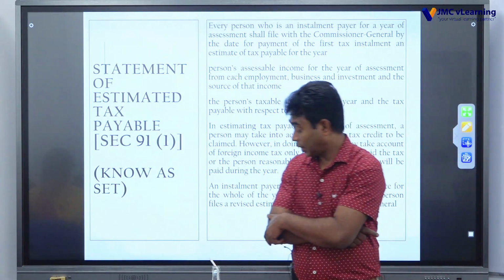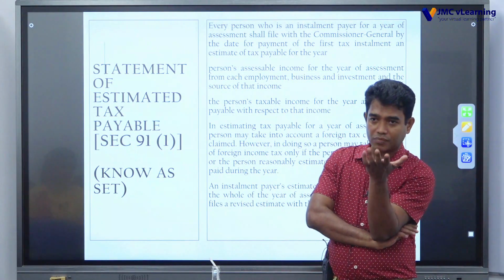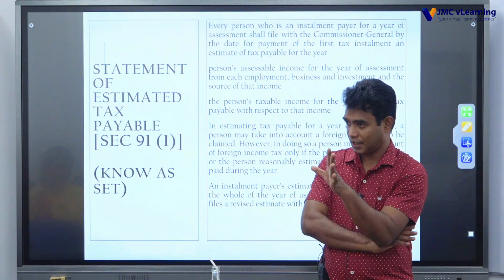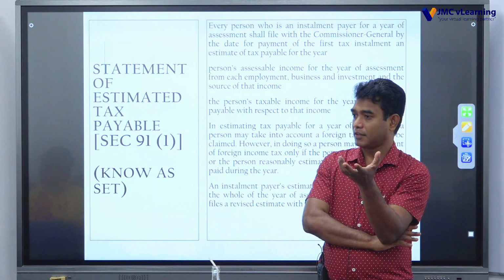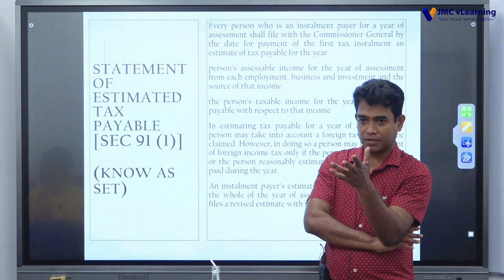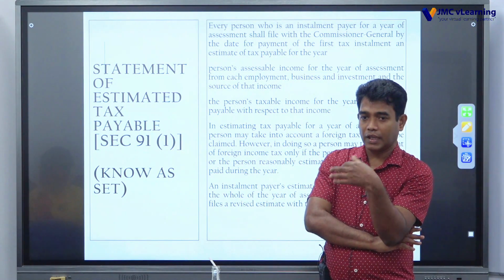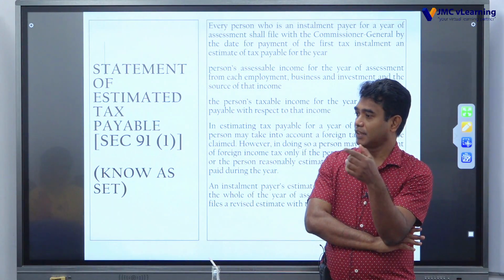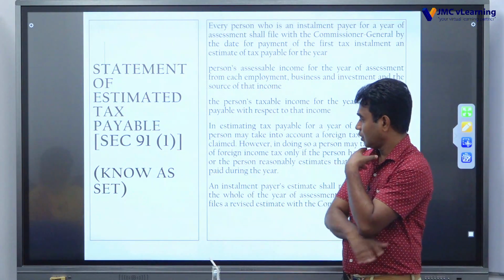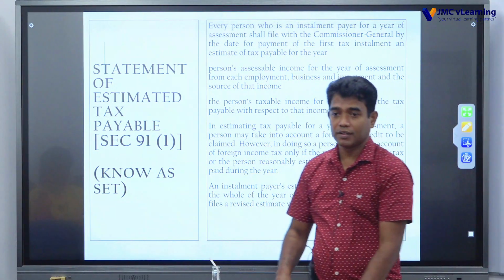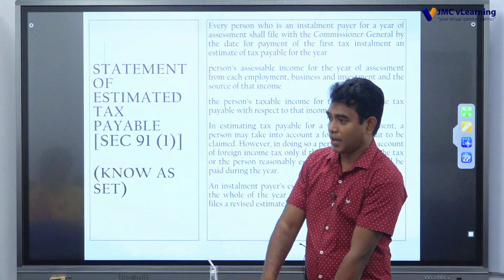Right now, after 2018, the taxpayer works out the estimated tax payable for the year, and as per his estimation, he can discharge his tax liability by installment payment. If there is any revision to the estimation, he can make a revised estimate. If he has not revised, the original statement remains, right?